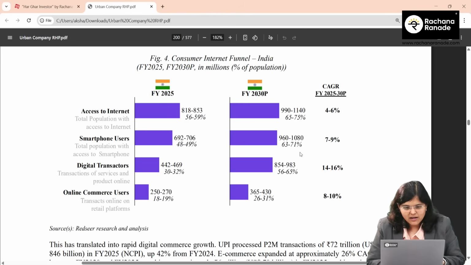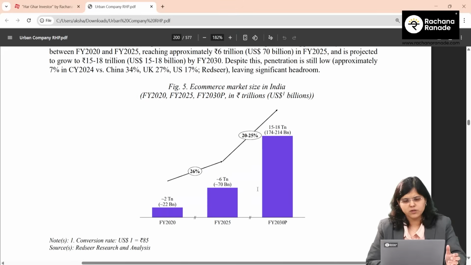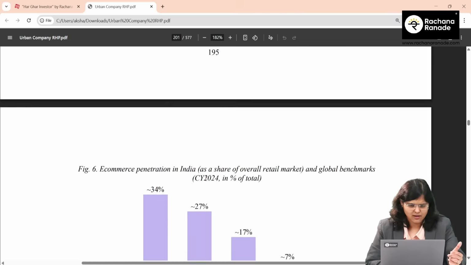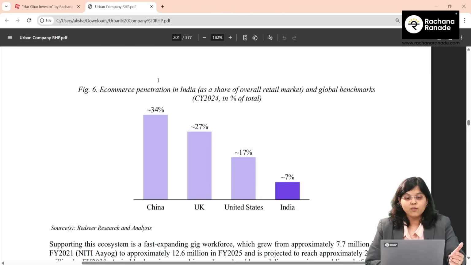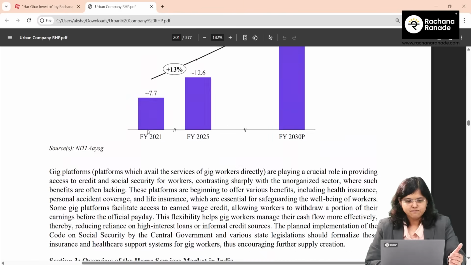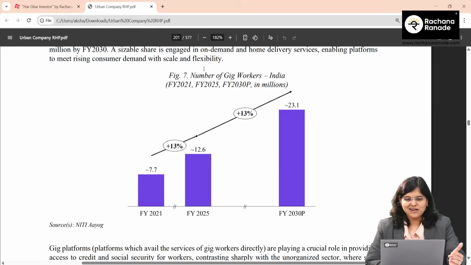And the best part is that access to internet is increasing, but this is the highest pace of expected CAGR, which is the digital transactors, and that is going to be a positive sign for them, right? E-commerce market size is increasing, again a positive for them. Now, if I talk about e-commerce penetration in India, it's at 7%. Look at China, 34%, right? One more interesting data point here is that the number of gig workers is also increasing.